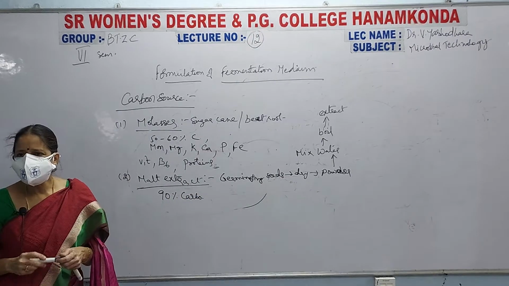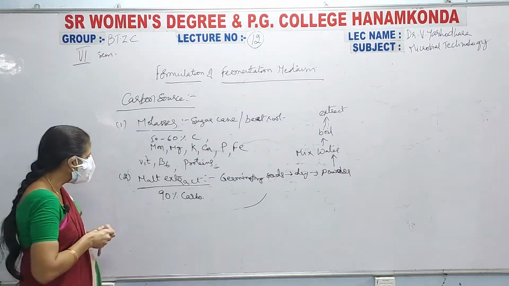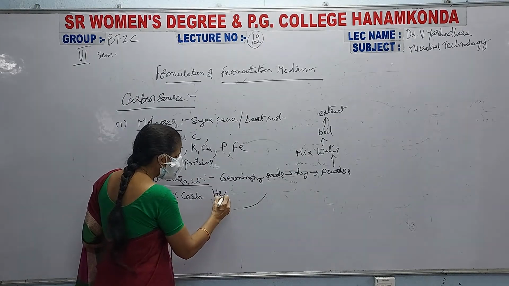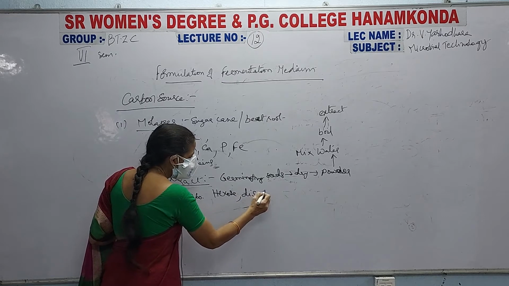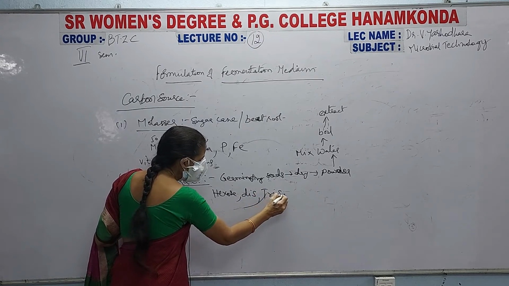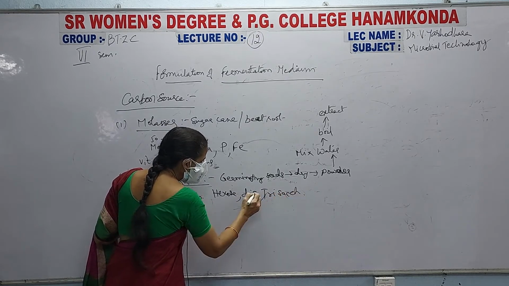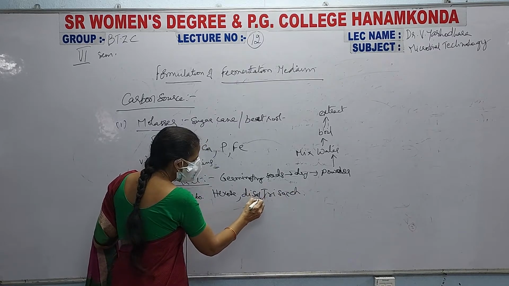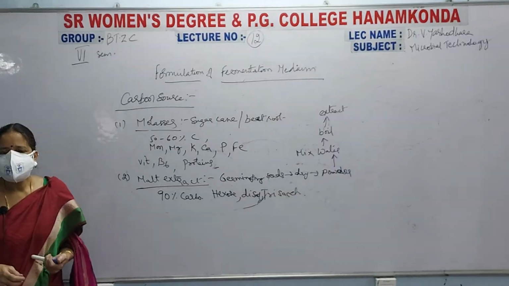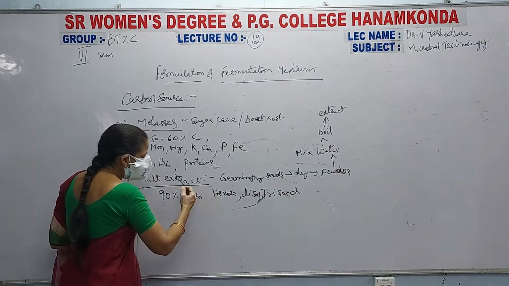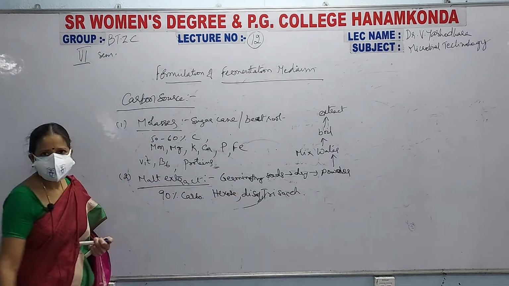It has hexose sugars, disaccharides, and trisaccharides along with hexoses, which are nothing but your monosaccharides. All these are present in the malt extract.